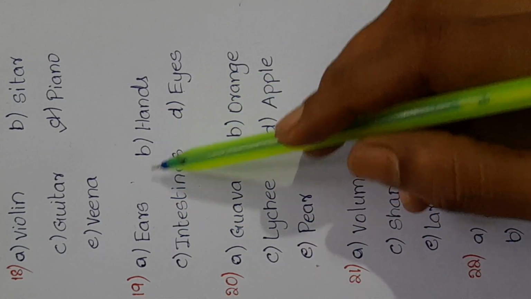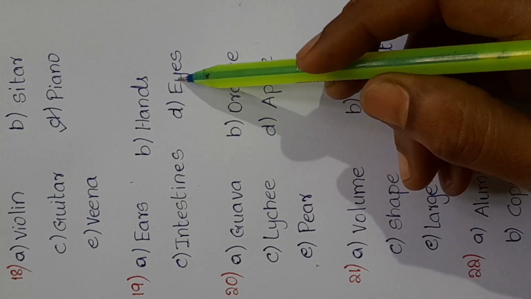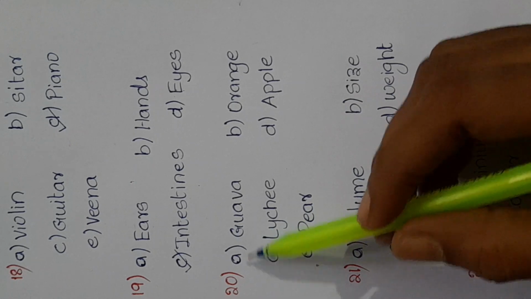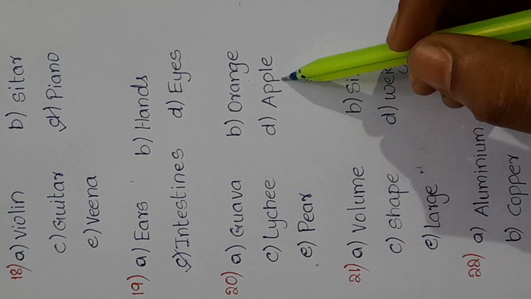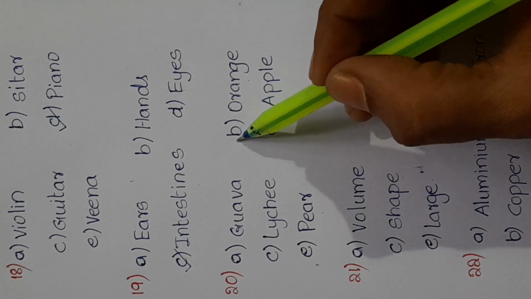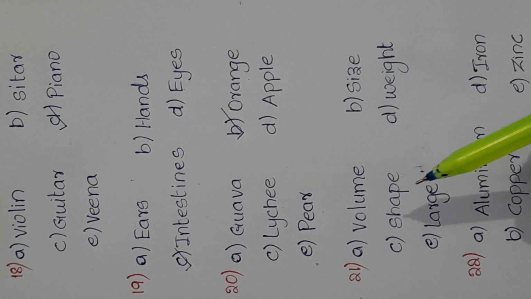All these are parts of the body, but ears, hands and eyes are outer body parts and intestine is the inner body part. So intestine is the answer. 20. Guava, orange, lychee, apple and pear. Here only orange is the citrus fruit. So answer is B.